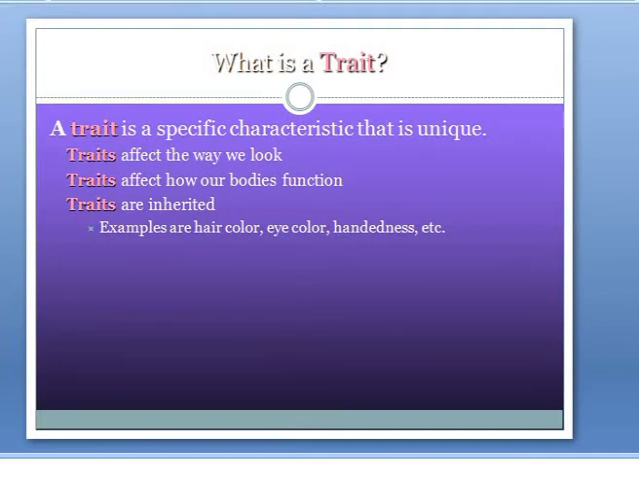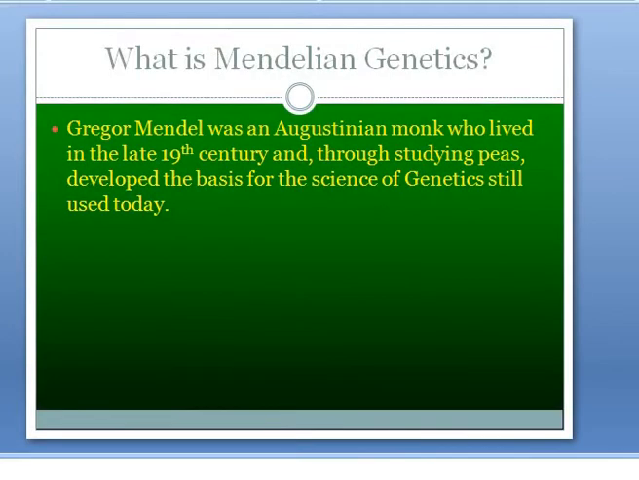Next, what is a trait? A trait is a specific characteristic that is unique. Traits affect the way we look and how our bodies function. Traits are inherited. Examples are hair color, eye color, handedness, etc. As I explain about genetics also.